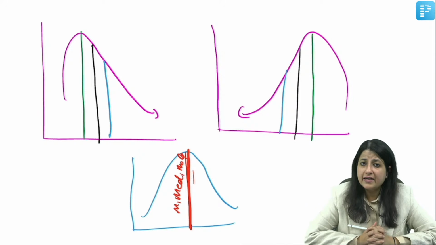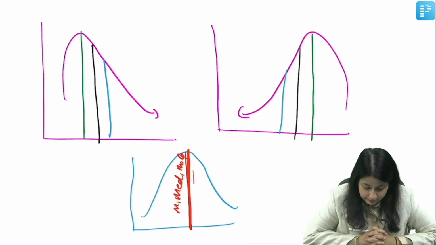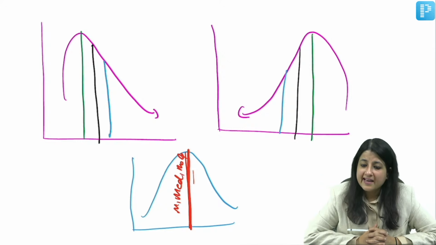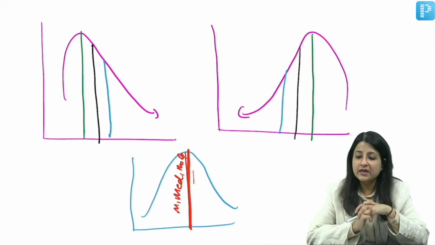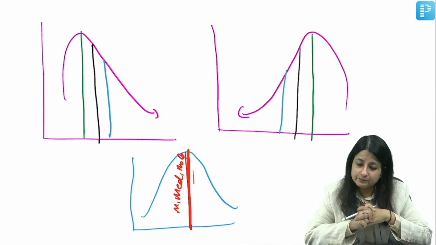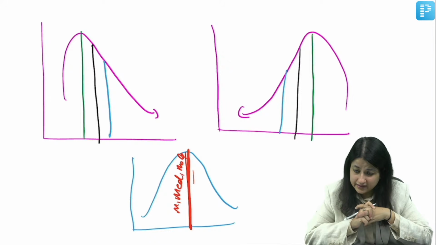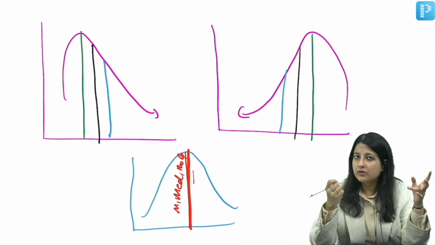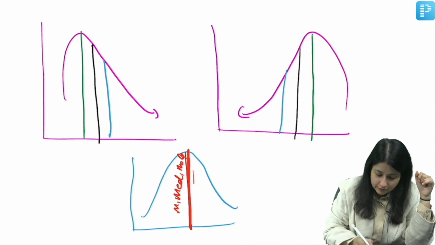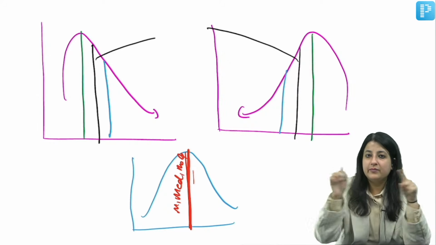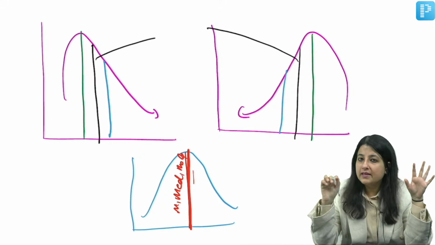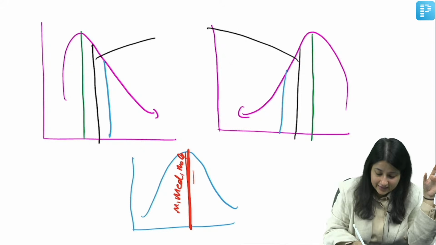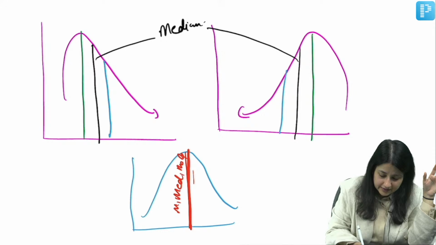But what about a skewed data set, where which one is the mean and which one is the median? Yashwant has written green is the mean, the top one. Anybody else? They've never asked this, but they can ask you. Tausif is writing black is the median. Rishabh is writing green is the mode. Now see, what is median? Middle value in a data set. So here also the middle value, the black line in the middle, whether it's right-sided or left-sided, is the median.